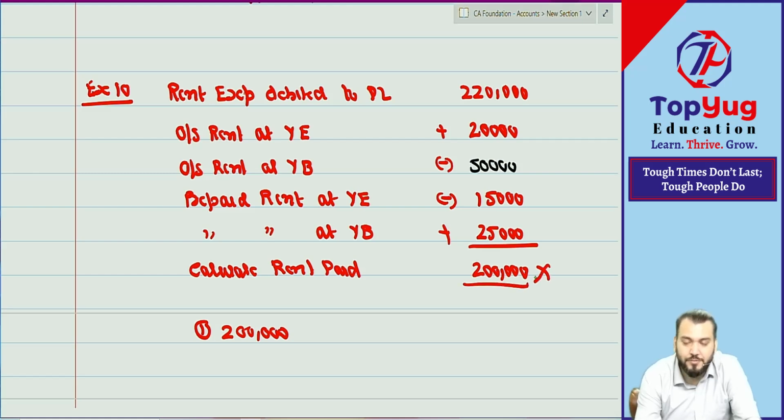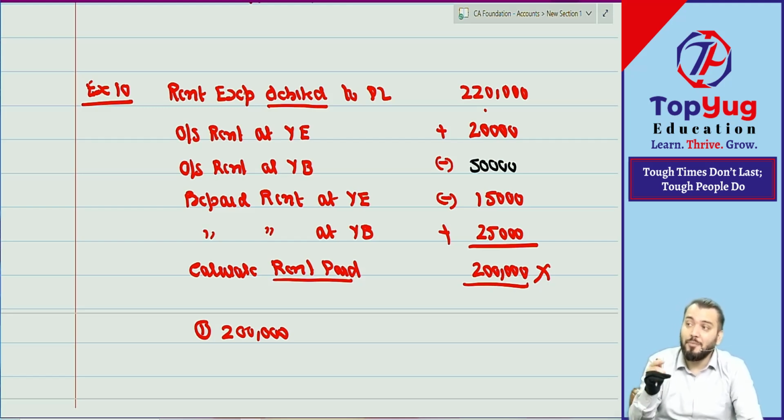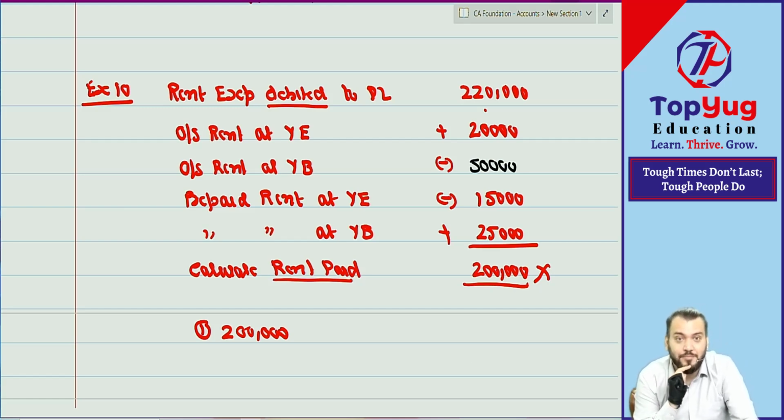But this is not correct, because you have not read the question carefully. In this question, what have I given? Rent expense debited to P&L. I need to find out what is rent paid. It is reversed. In all questions, I had given rent paid and needed to calculate rent expense. This is an ICAI exam.